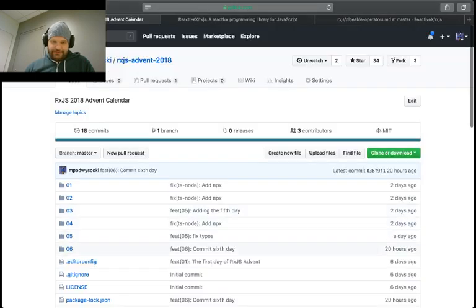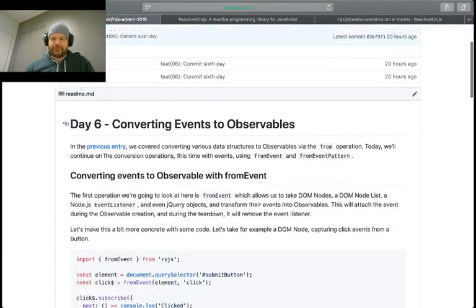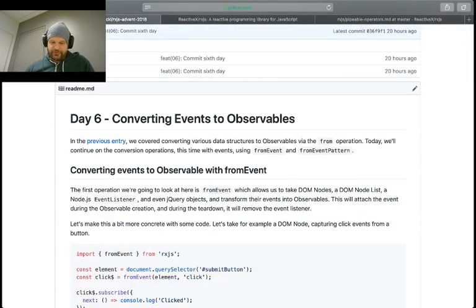And then yesterday's stream was converting events to observables. We had a lot of sidetrack questions there, but for the most part, what we saw was dealing with events. And yeah, I did have a few screw-ups here and there, but that's okay.